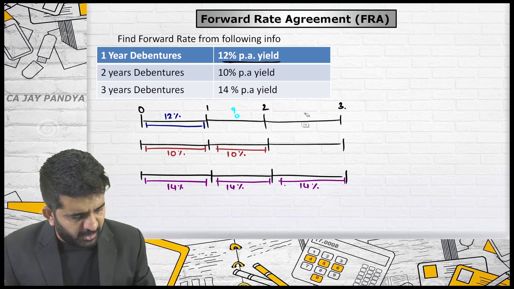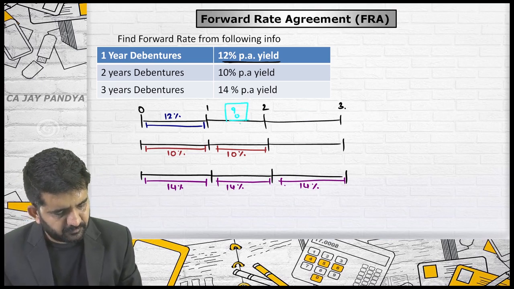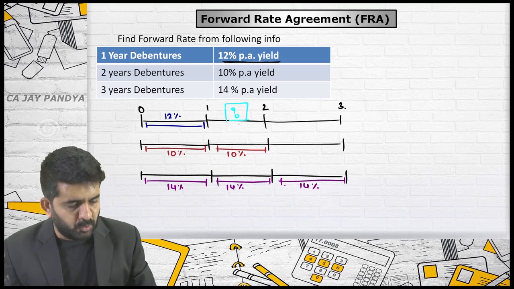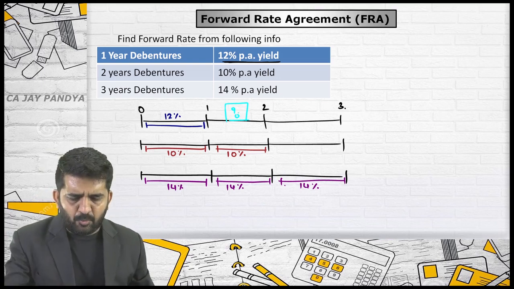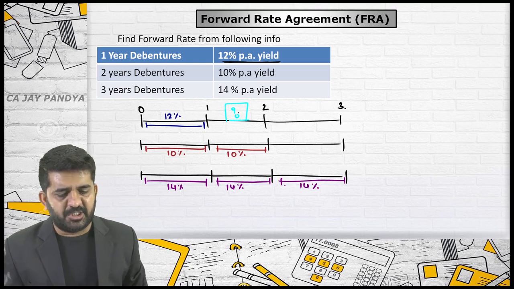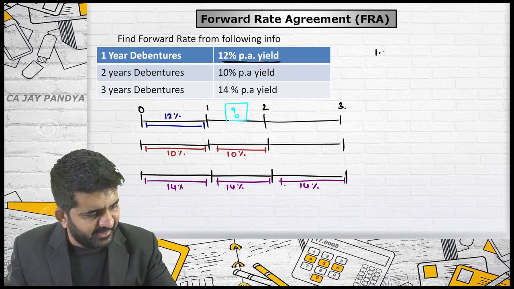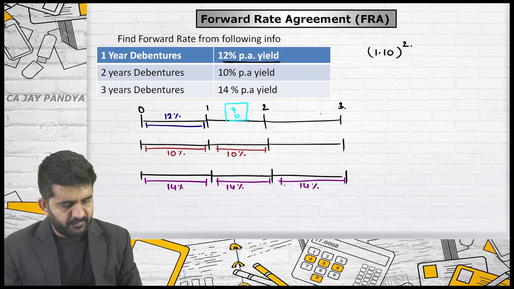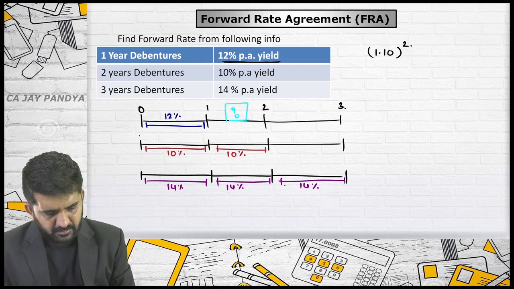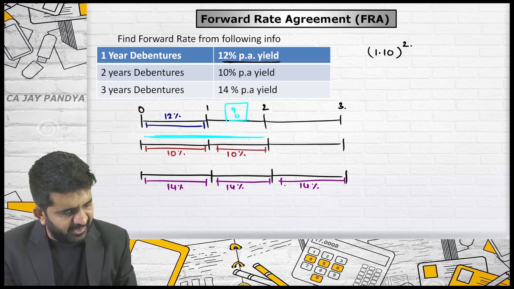Let me first find out this rate, this question mark rate. How to find out? Try to understand. Now I am going somewhat shortcut. You need to just understand. I will be taking the 2 years rate, 1.10 raised to 2. Let me do it with this pen. I have taken this rate.